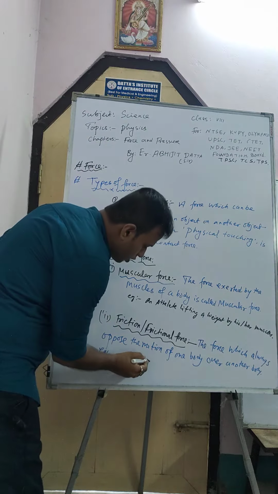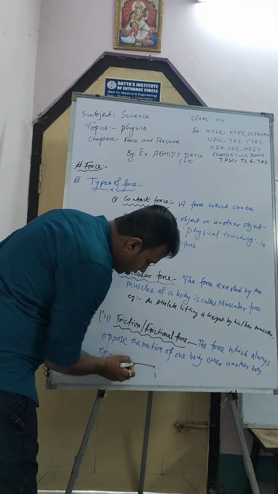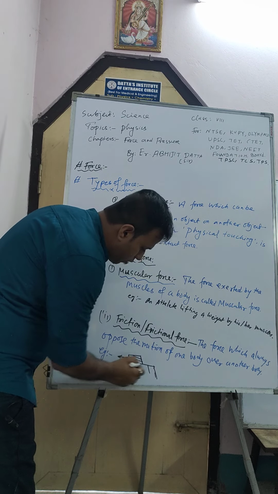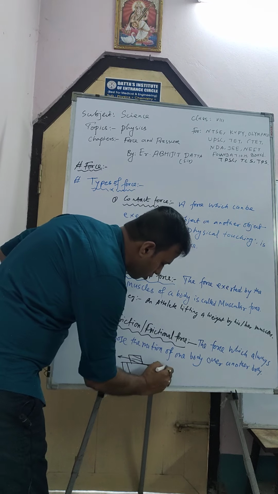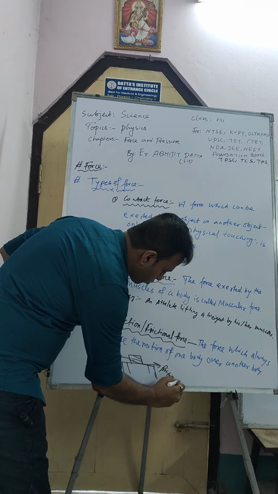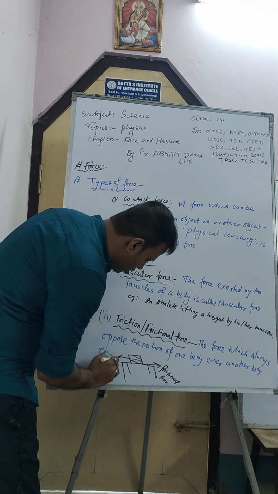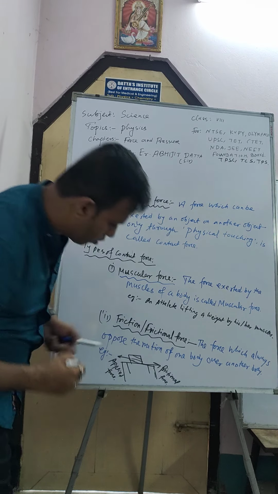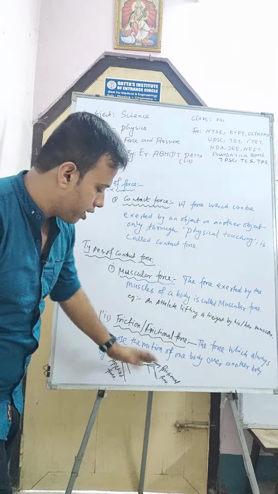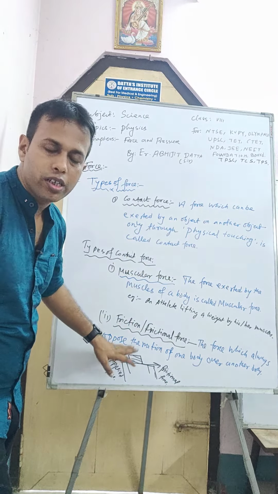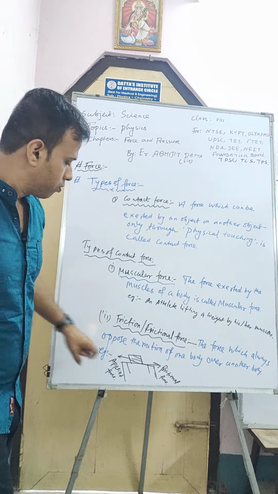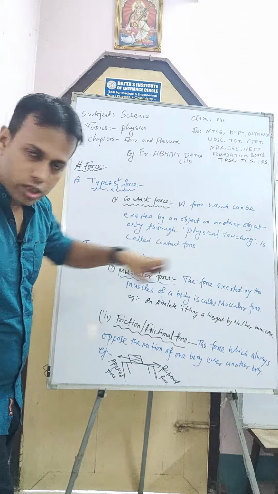Suppose this one is a table, and one box or book is here. So if you apply force in that direction, the frictional force will be in the opposite direction. This one is the applied force. So this is one table and here one box or block rests on the table, and you try to push the block or push the box. This one will be the applied force, that is pushing something.